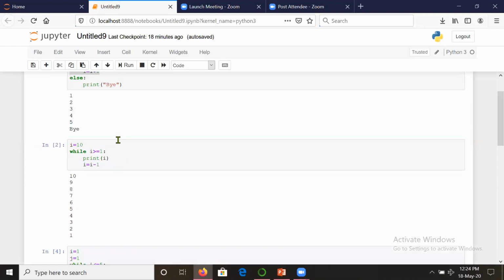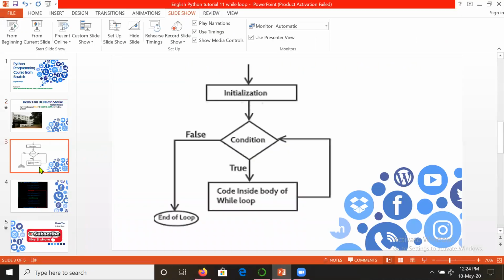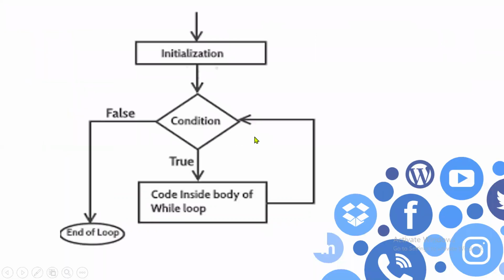So we have seen the else part in the while loop. Let us revise the things for a minute. You have initialized the counter here. Then you are checking the condition. If the condition is true, it will be executing the body. If the condition is false, it will end the loop.